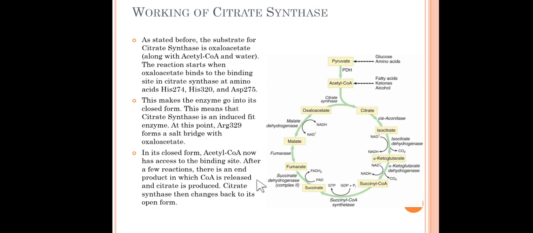As stated before, the substrates for citrate synthase are oxaloacetate along with acetyl CoA and water. These are catalyzed by citrate synthase.